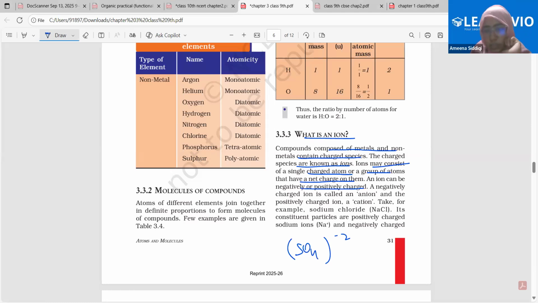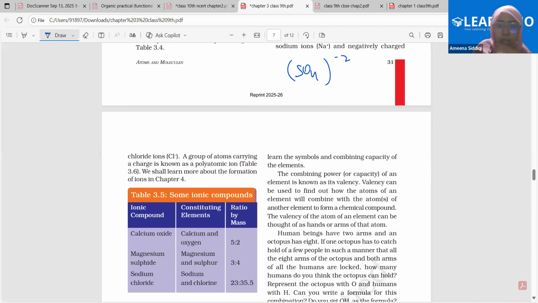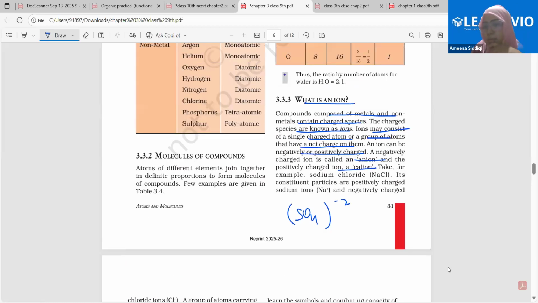Ions can be negatively or positively charged: anion and cation. What is the next part? A group of atoms carrying a charge is known as a polyatomic ion. Okay, that's it. Any problem here?